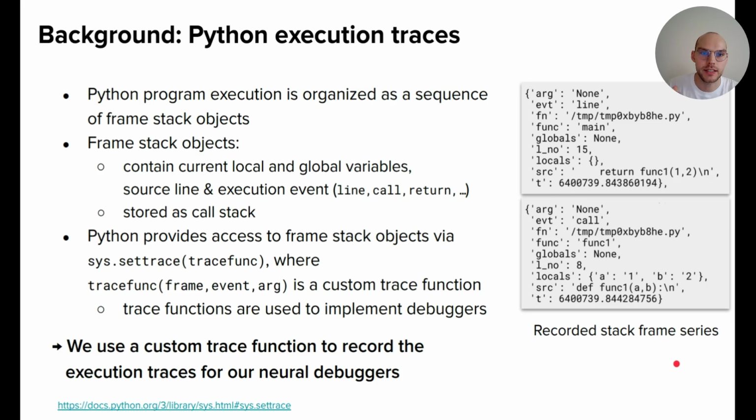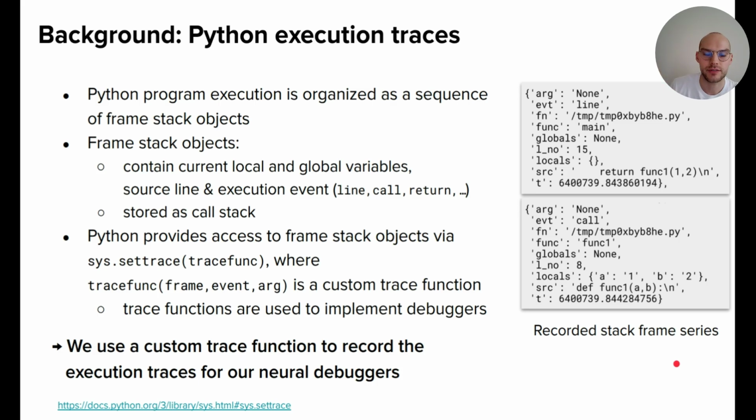So in Python specifically, program execution is organized as a sequence of frame stack objects. And a frame stack object contains the current local and global variables. It contains the current source line and the current execution event, which could be a line event, a call event, a return, or an exception, for example. And typically, these frame stack objects are stored as a call stack. So during execution, when you are in a function, you are at one level in the call stack. When you then call another function, you go one level deeper. And when the function returns, you go one level up.